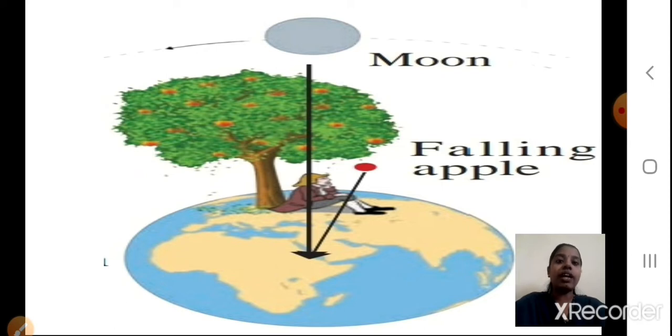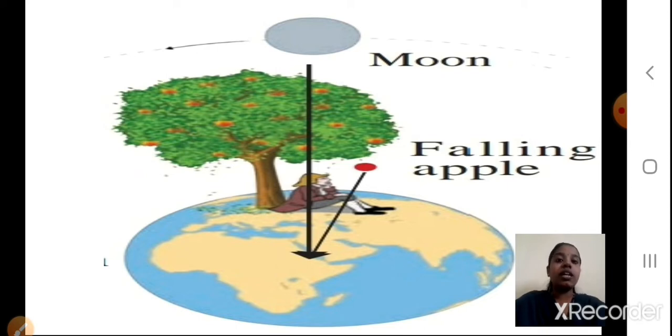The moon is also attracted towards the earth through that black color line, and that apple is also falling and it is going to be attracted towards the center, because from the center only the gravitational force is there, the center of gravity, right? So he came to know that yes, there might be some force that the earth is exerting on all different types of substances, and that force we called the gravitational force.